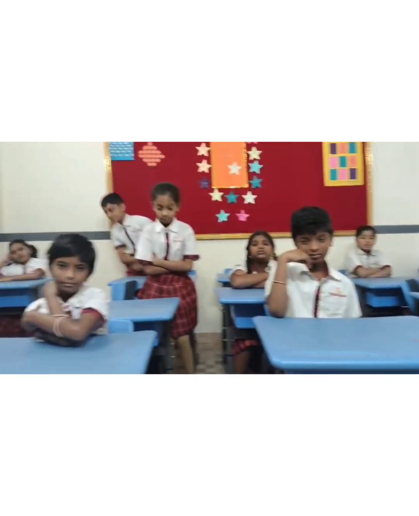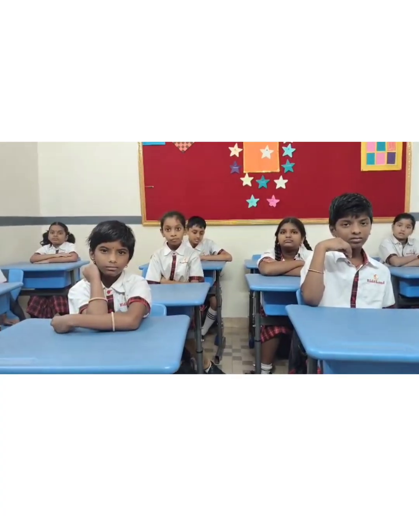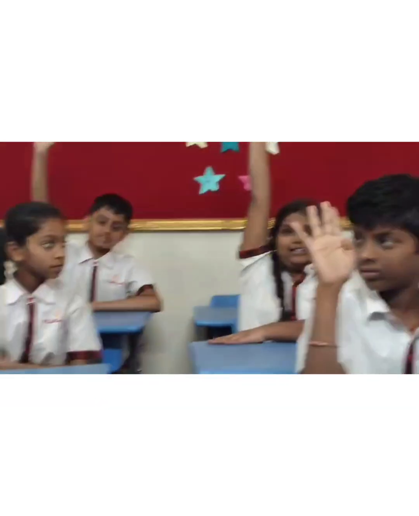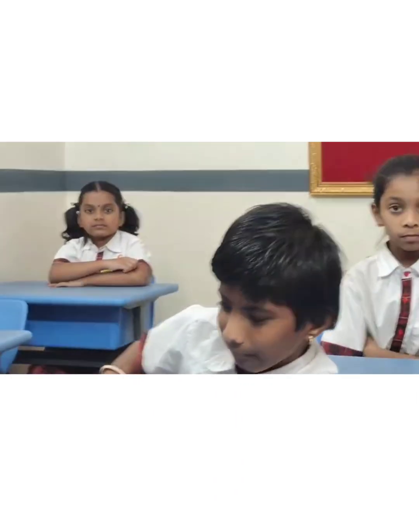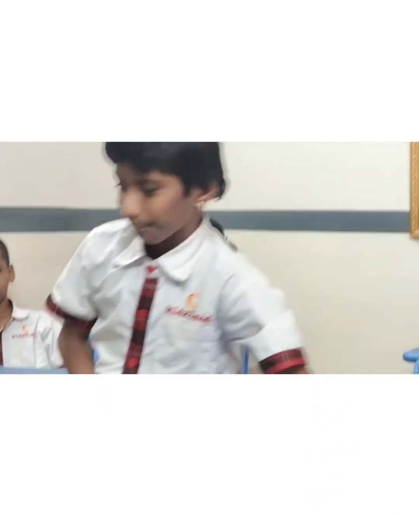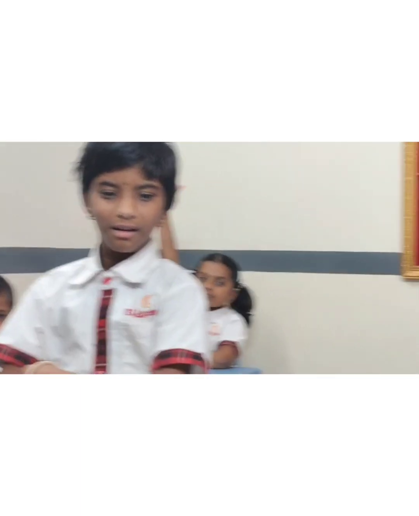Okay, please sit down. Now, what do we call the ends of a magnet? Let's go with Lakshmika. What do we call the ends of a magnet? Yes, Vidiksha. The ends of the magnet are called poles.